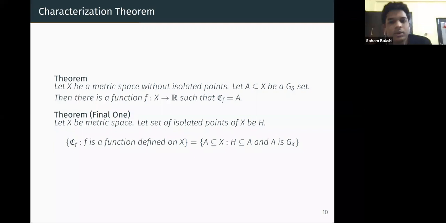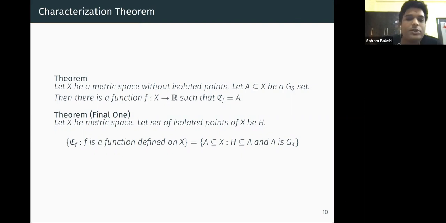So that is what I said. Let X be a metric space without isolated points. Then given any G delta subset of it, we get a function such that this happens. So combining it with the other thing we proved, that for any given function from X to Y, Y a metric space, the set of continuity points C_f is always a G delta subset of X.